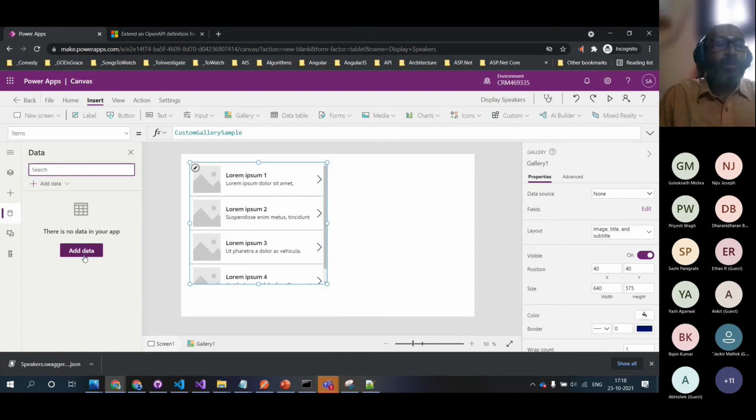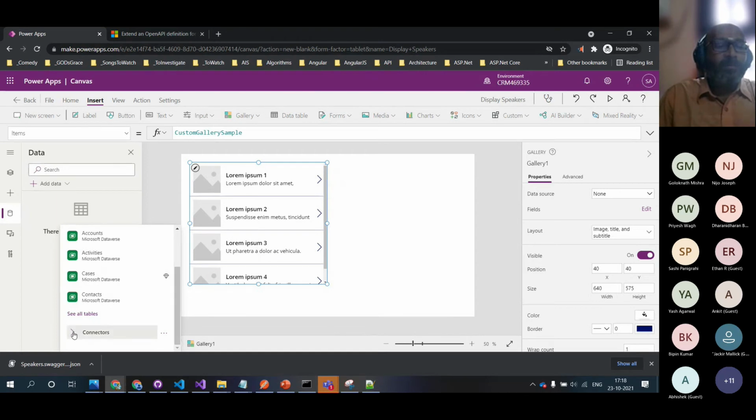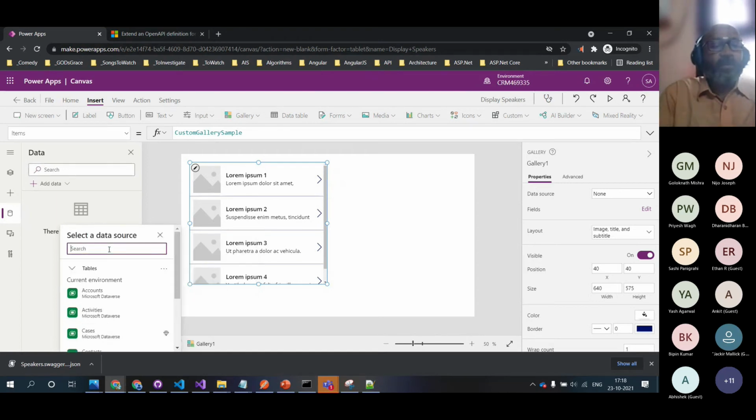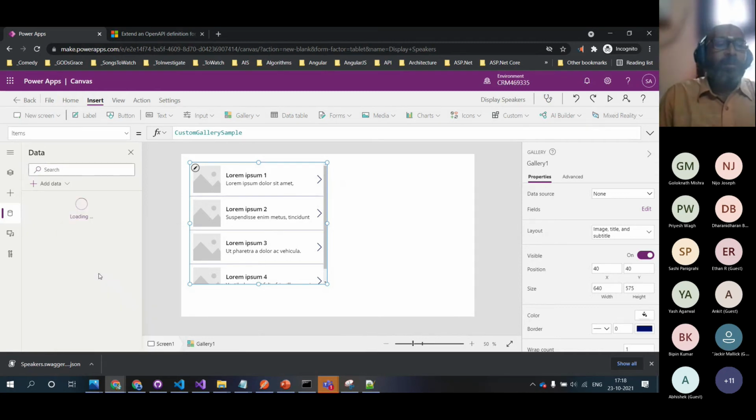There are multiple ways we can select the speakers from here, or I can go to the data and click on add data, and then I will go and search and see all the connectors, and I add the connection to this one. So right now we see that the connections are here. Then I am coming back to this one.